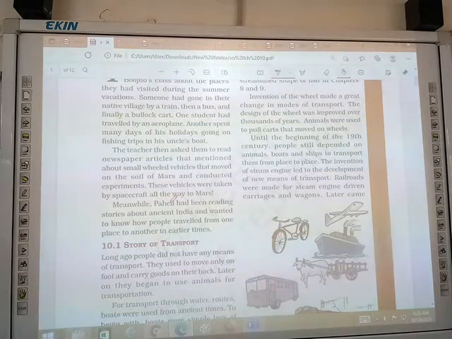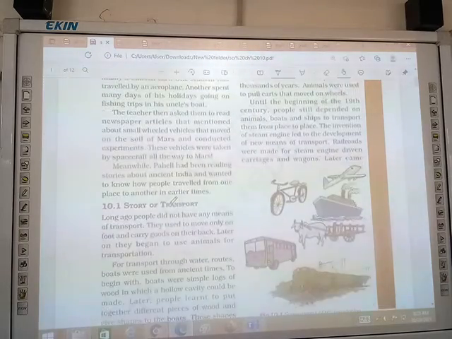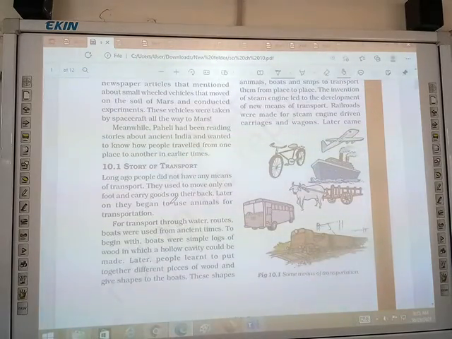Meanwhile, Paheli had been reading stories about ancient India and wanted to know how people traveled from one place to another in earlier times. You know, in earlier times there were no vehicles. They traveled through bullock carts. And before that, there were not even bullock carts. So Paheli wanted to know how people traveled in earlier times. So we will read about it in this chapter. Next, Danis, start reading.